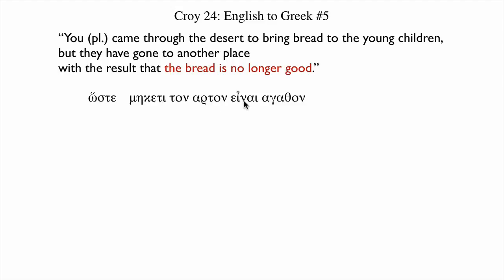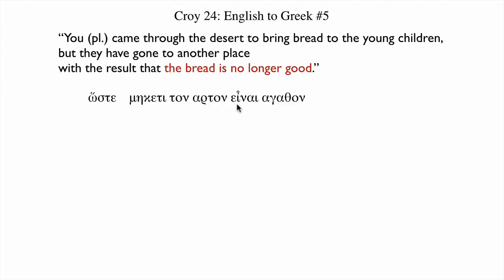hoste plus an infinitive. So the infinitive of to be, of eimi, is einai. And with an infinitive, the subject is in the accusative. So ton arton, einai. The bread is no longer agathon, good.